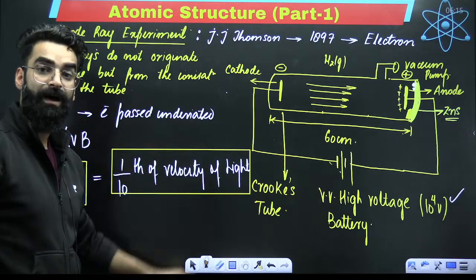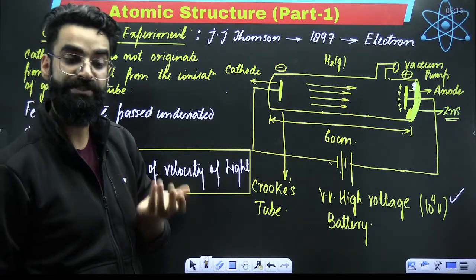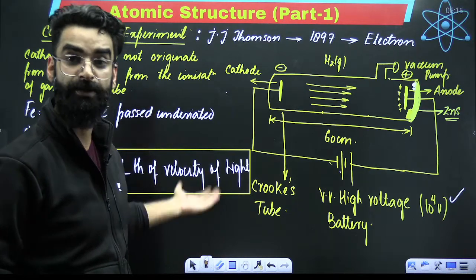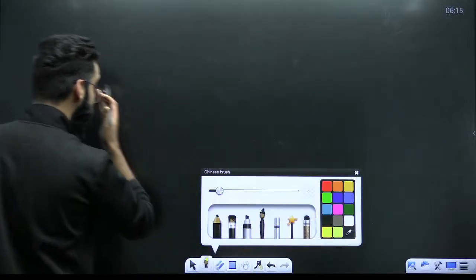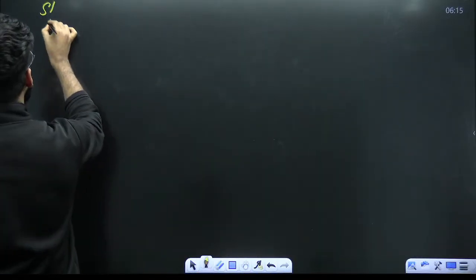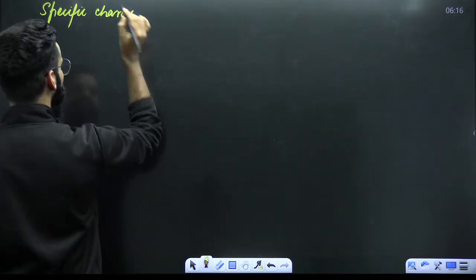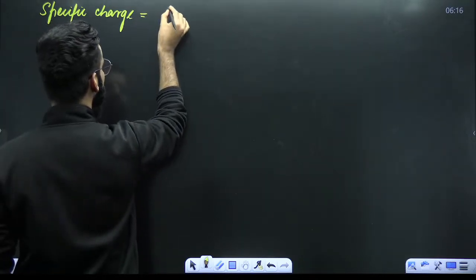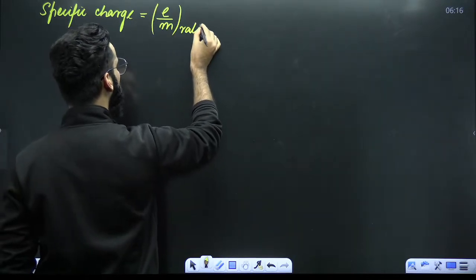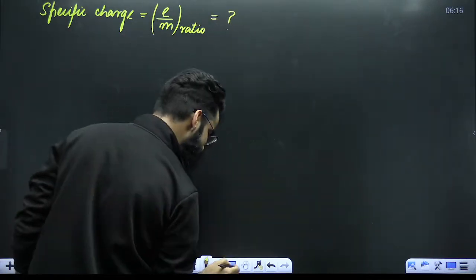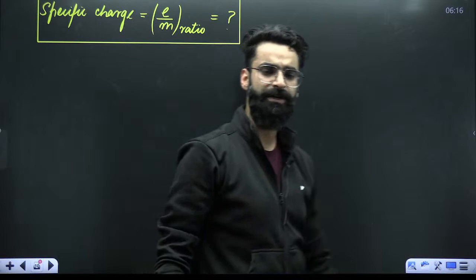My dear students, after getting to know the speed with which the cathode rays move, the speed with which these electrons move, there was one very, very important conclusion. What was that? That was the calculation of specific charge. What is specific charge? Specific charge is called the E divided by M ratio. It was important to know the E divided by M ratio. And this E divided by M ratio was calculated with the help of this cathode ray experiment tube only.